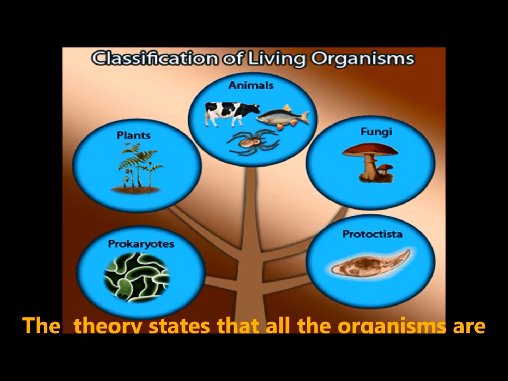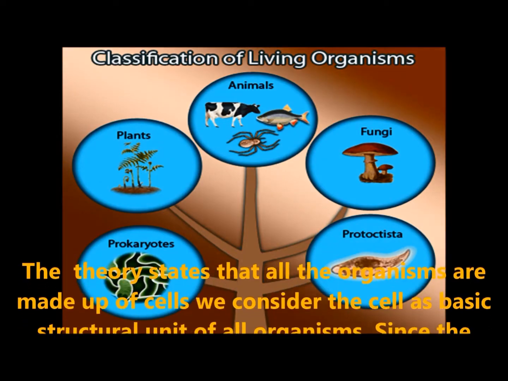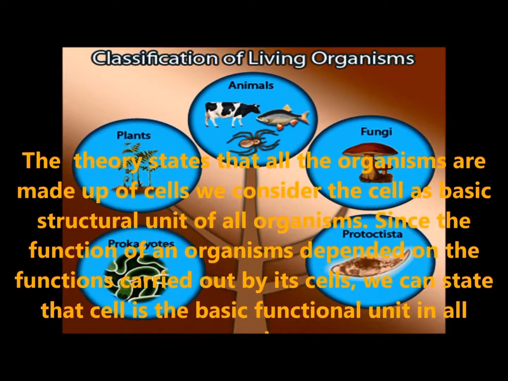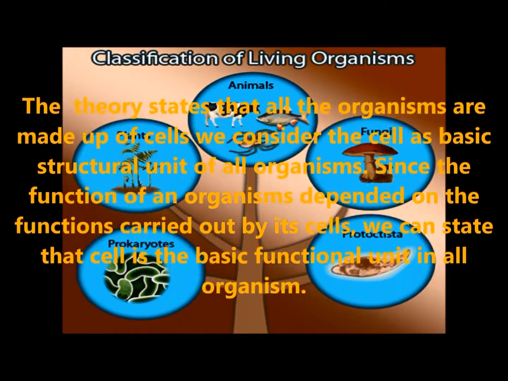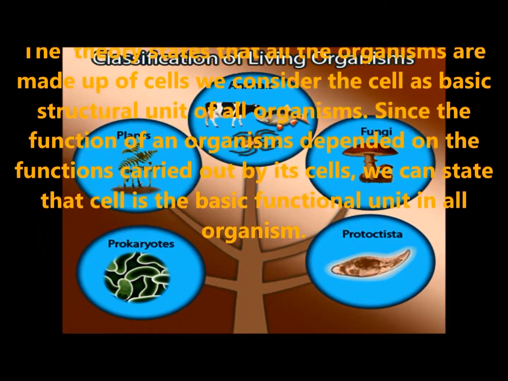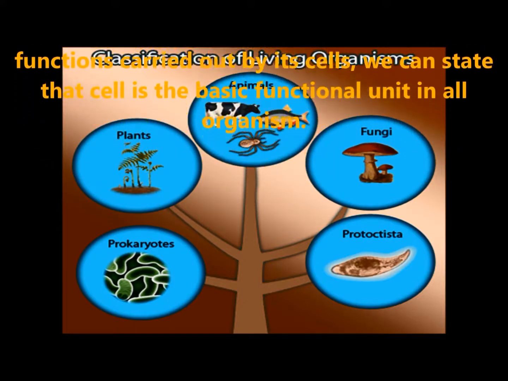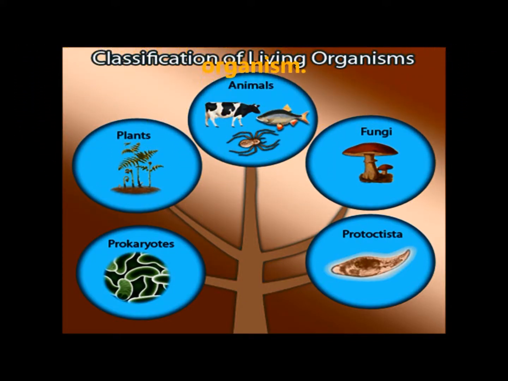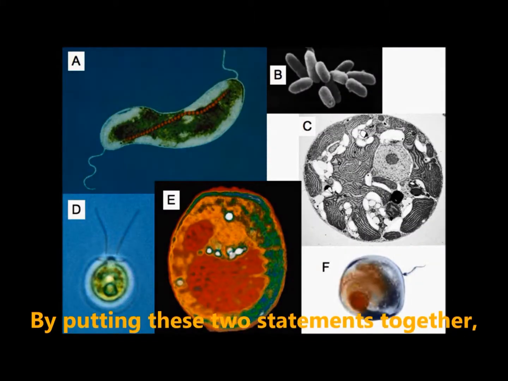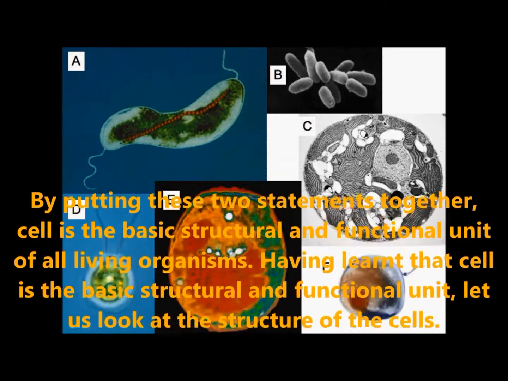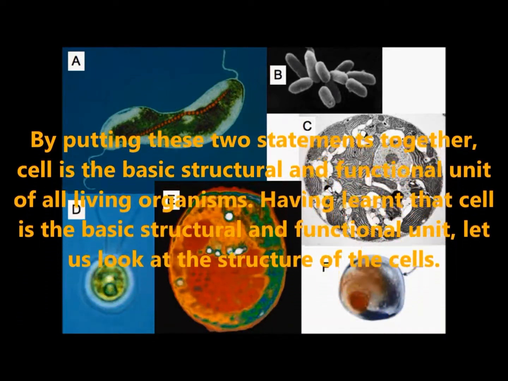Structure of a cell. The theory states that all living organisms are made up of cells. We consider the cell as the basic structural unit of all organisms. Since the function of an organism depends on the functions carried out by its cells, we can state that the cell is the basic functional unit in all organisms. By putting these two statements together, the cell is the basic structural and functional unit of all living organisms.